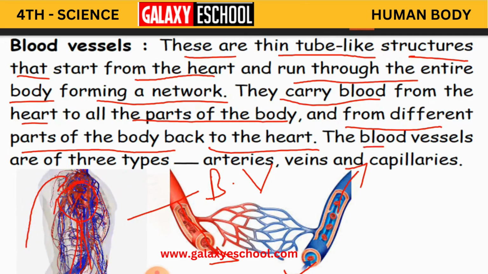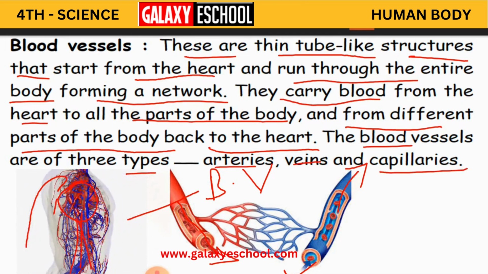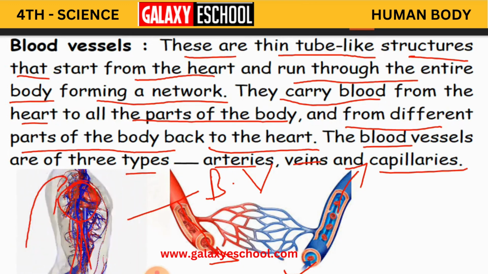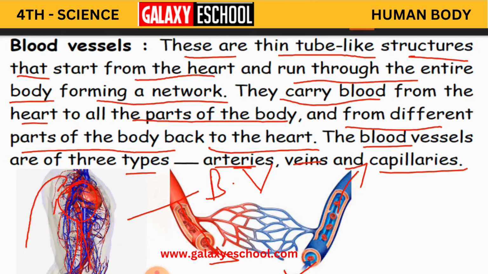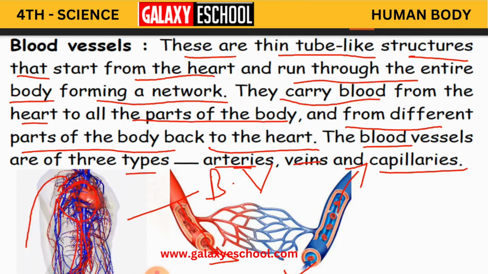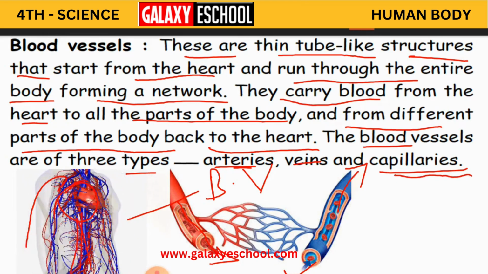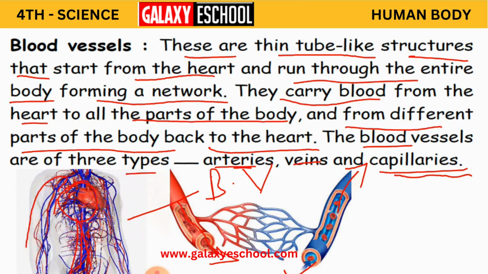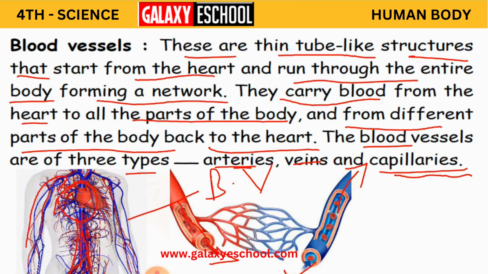Okay, so the blood vessels are of three types: arteries, veins and capillaries. So these blood vessels, children, again are of three types. What are they? Arteries, veins, and capillaries. These three types of blood vessels are going to carry blood from the heart to the body parts and again from the body parts to the heart.